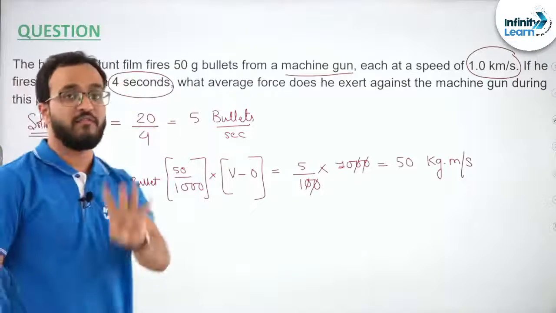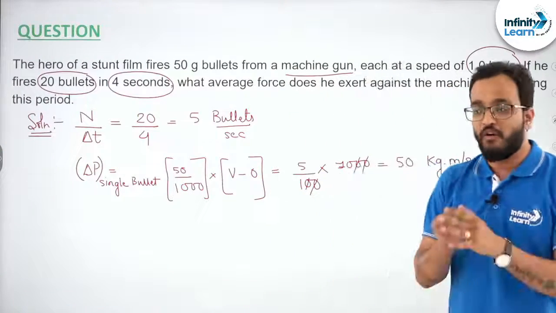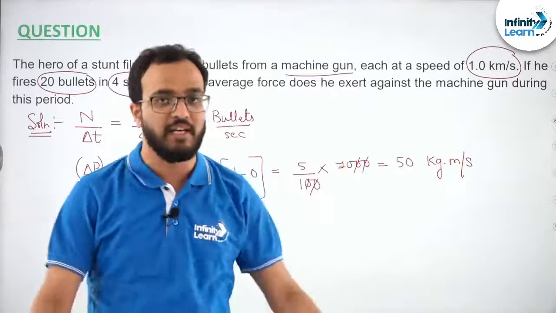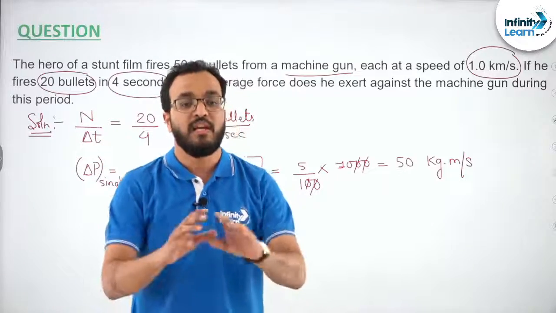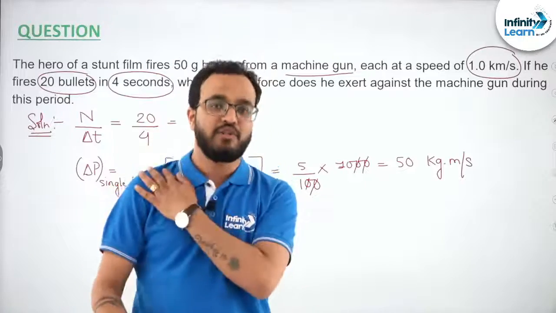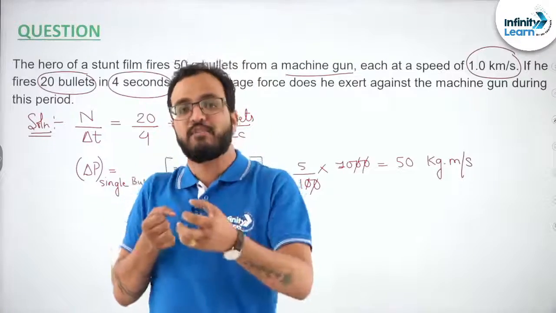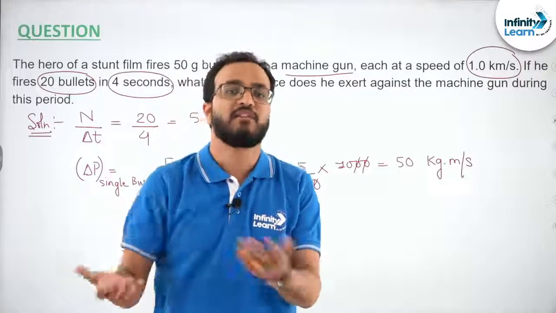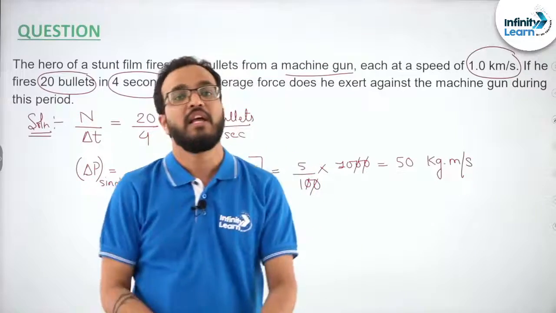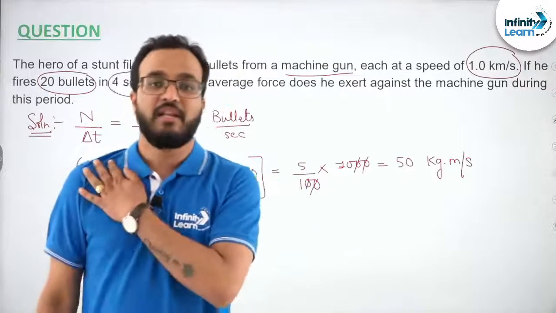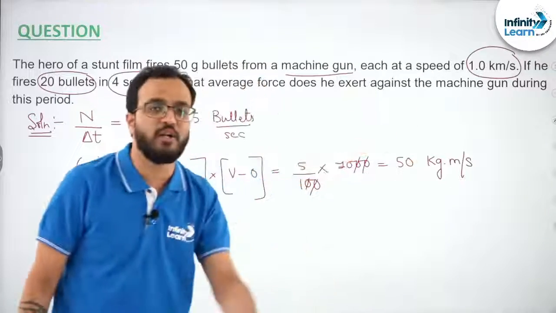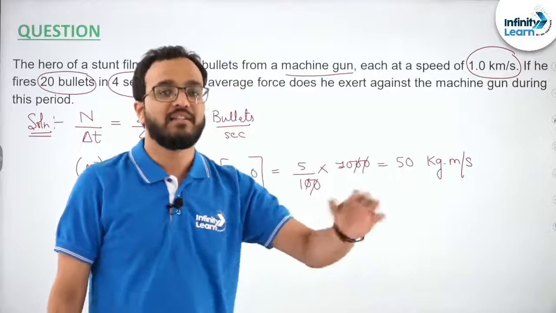So this is happening 20 times in 4 seconds. In 4 seconds, 20 bullets are being fired. So obviously the instantaneous value of the force, if I want to figure out, that will be very, very, very high, right? But I cannot do that. So what I am going to do is, I have taken a certain interval of 4 seconds. In that 4 seconds, what is the average force the gun is experiencing, or at last my shoulder is experiencing, right? Because the hero in this particular question will be holding the gun against his shoulder, okay? So obviously what average force does he exert against the machine gun, or does the machine gun at last exert on him?